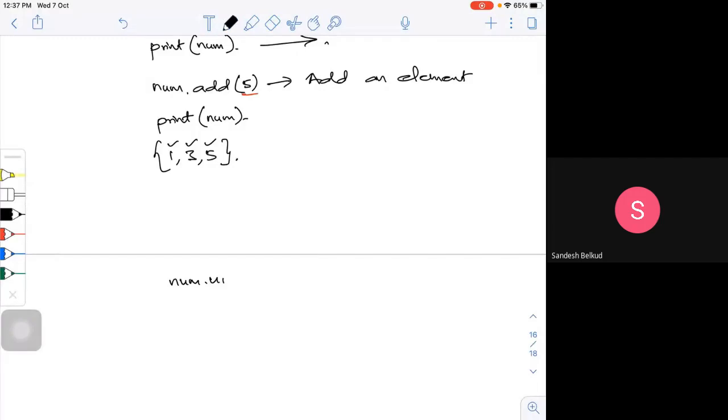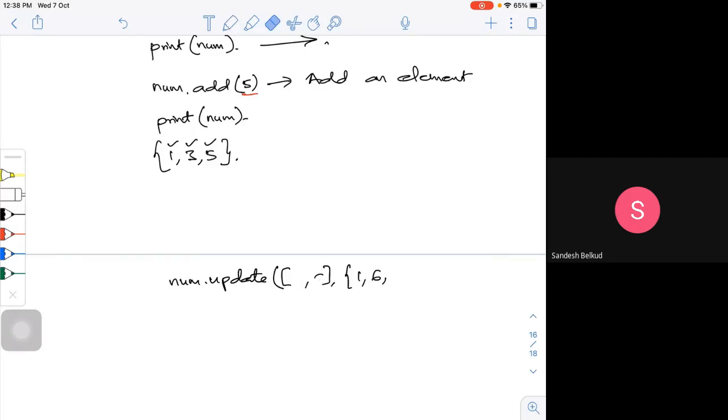So num update, let me update with 4, 5. I'm using square brackets, so that I'm using a list. Let me add some 1, 6, 2, 4.